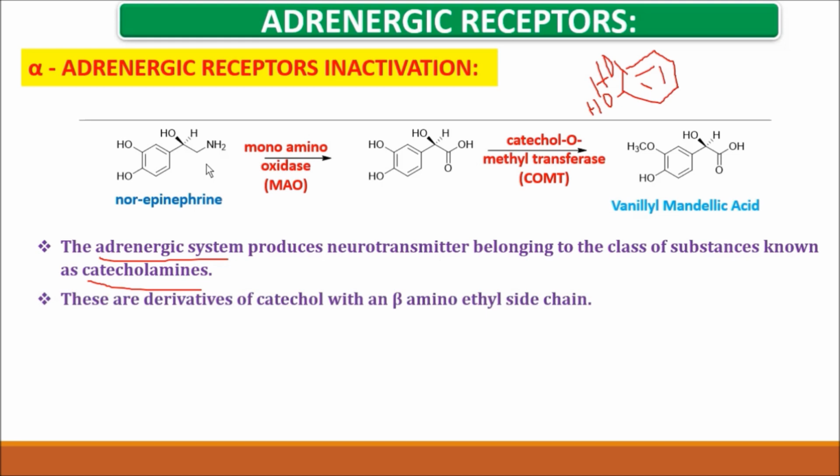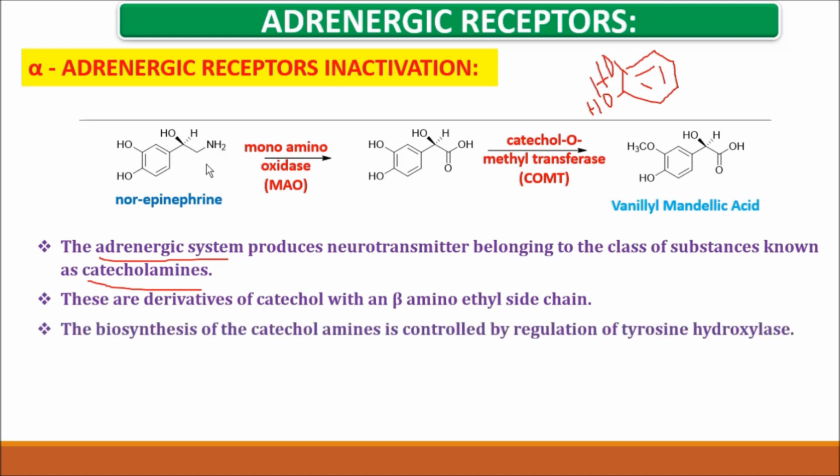The biosynthesis of these catecholamines is regulated by the enzyme tyrosine hydroxylase.